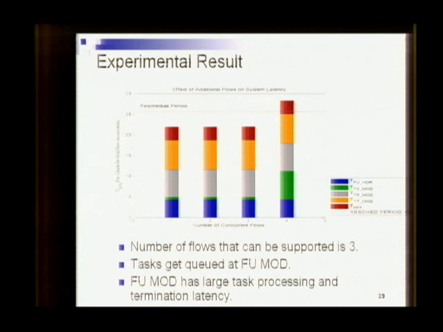And because of this, the system latency crosses a rescheduling period, the FIFO in the IF50 becomes empty and the OFDM flow breaks. So we see here that the bottleneck was the FU mod task processing and task termination latency.